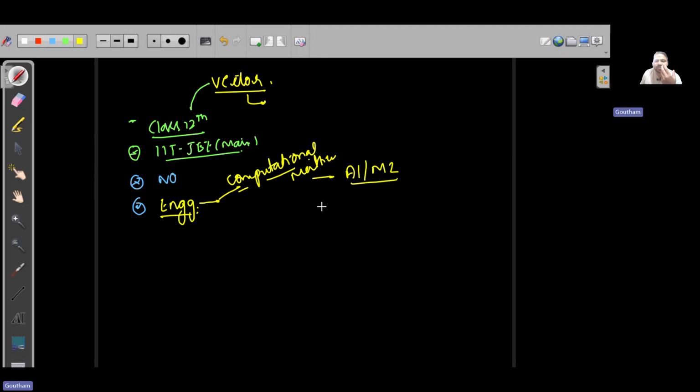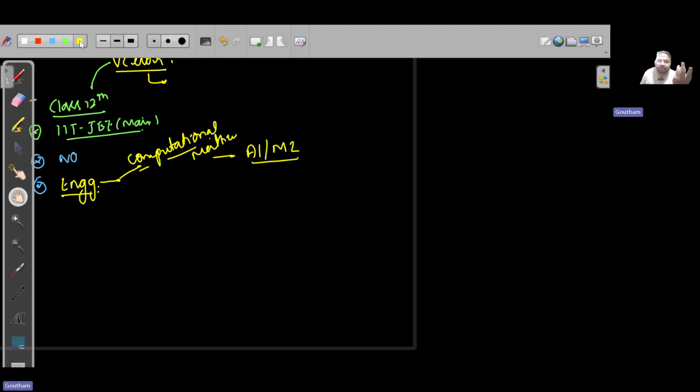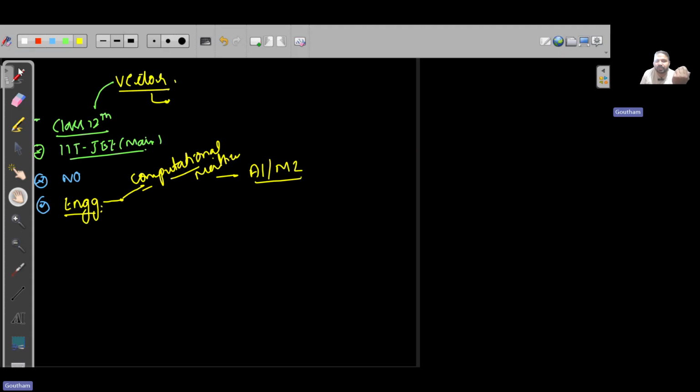Those who are opting for this stream, vector algebra and linear algebra, especially the matrix and determinants chapter, will prove very versatile in solving very complex mathematical problems. Having a strong foundation in this makes it very interesting and more powerful in terms of solving complex problems.